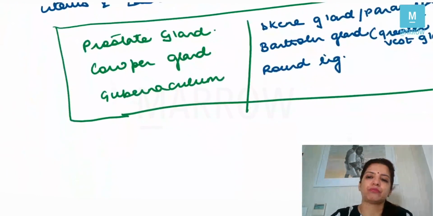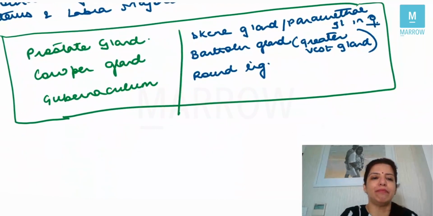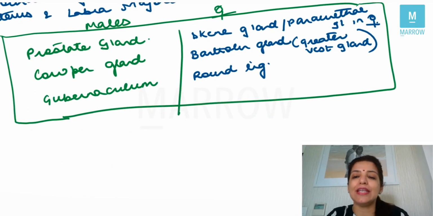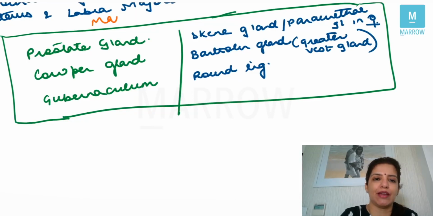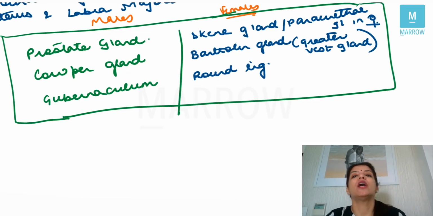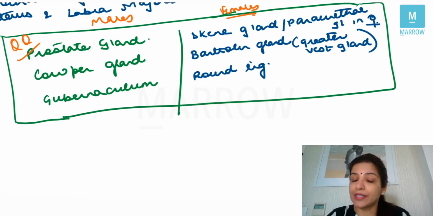Then the prostate gland in males is homologous to the Skene glands or the paraurethral glands in females. So over here, males have come on the left side of the table and females on the right side. Remember that. Copy this properly. The prostate gland in males, and that's a question which has been asked twice, is homologous to the Skene glands or paraurethral glands in females.